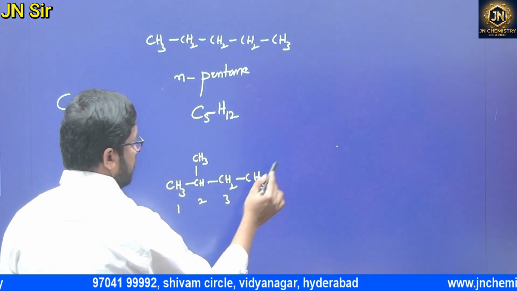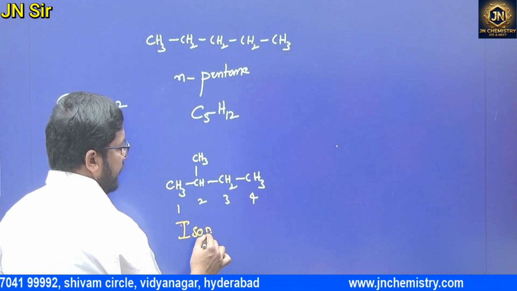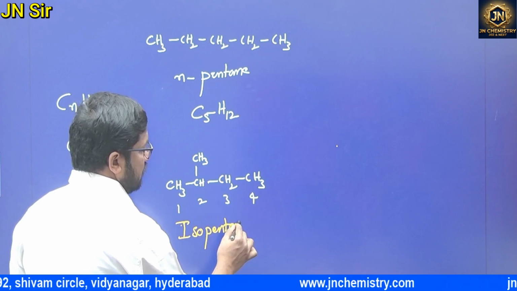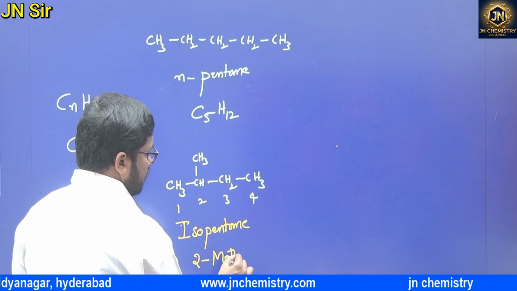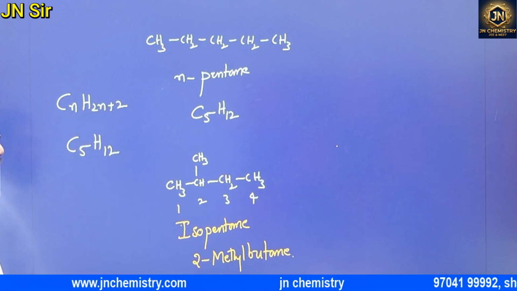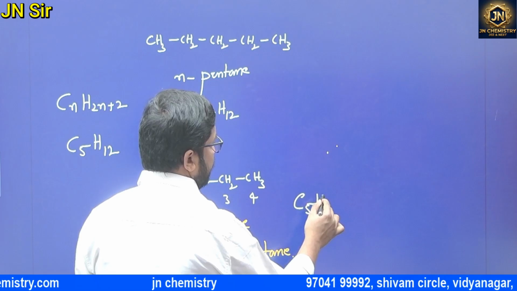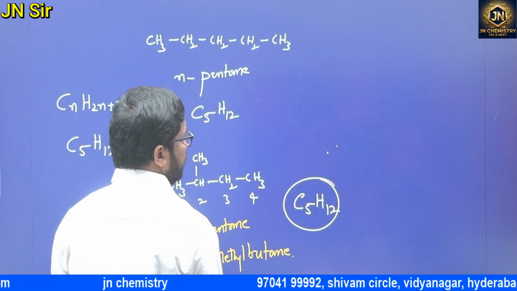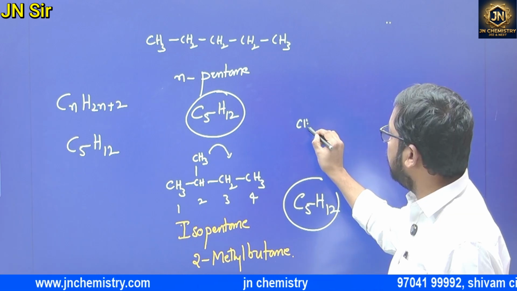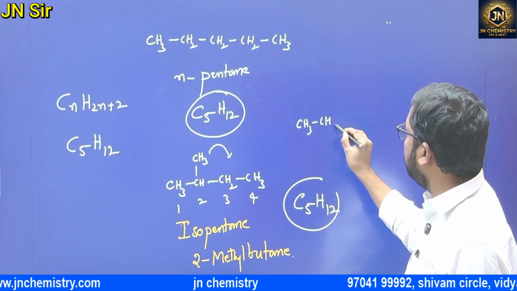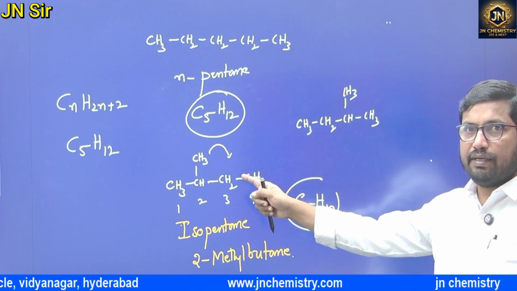What is the name? Isopentane, or 2-methylbutane. So count the number of carbons: C5H12. Here is also C5H12. CH3, CH2, CH. What is this name? Tell me, are both the same or different?